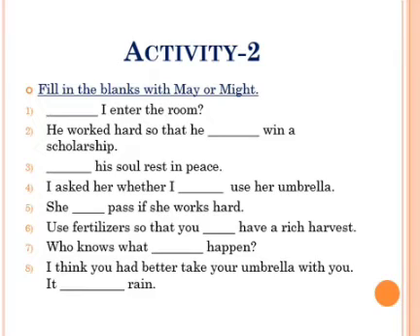Fourth question, I asked her whether I dash use her umbrella. Fifth question, she dash pass if she works hard. Sixth question, use fertilizers so that you dash have a rich harvest. Seventh, who knows what dash happen. Eighth question, I think you had better take your umbrella with you, it dash rain.